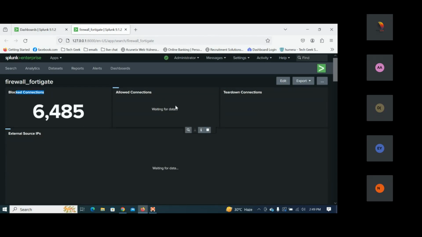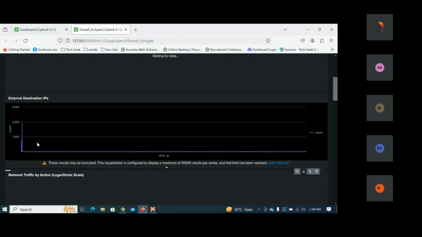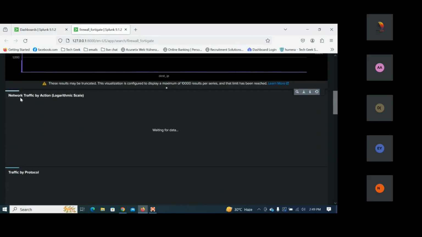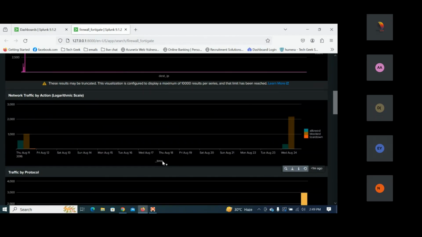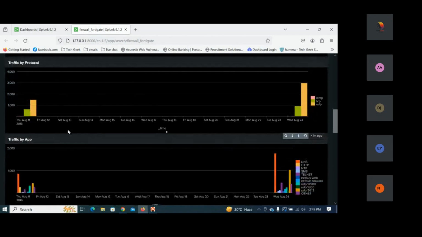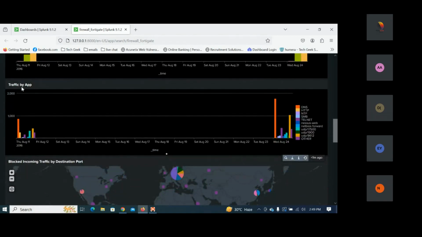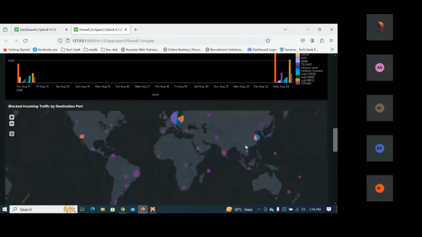So we know the block connections, allow connections, tear down connections, external source IPs, external destination IPs. We discussed the network traffic by action, the TCP and UDP traffic, and traffic by protocols. We discussed traffic by app, like what apps we have. We discussed the blocked incoming traffic destination. In the last session, we have done this.